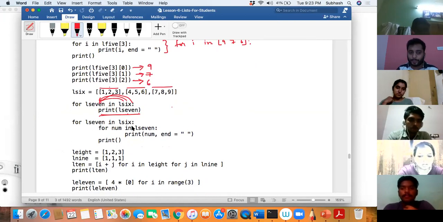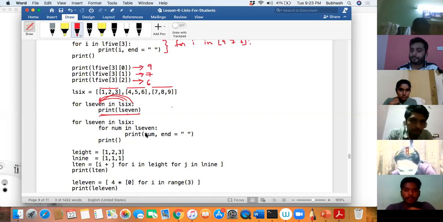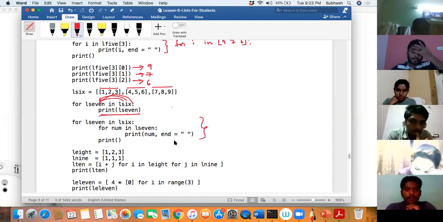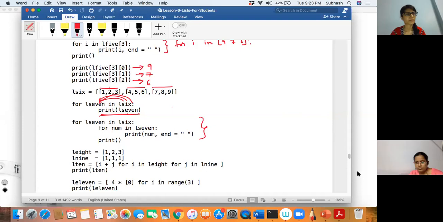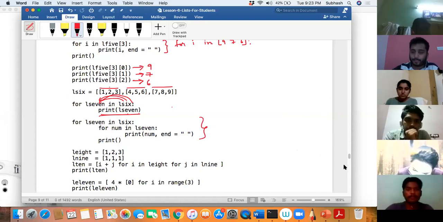Okay, so fine, let us do this now. You tell me what will happen in this one. These two are nested fors. What will happen in this? Okay, Akshata, you're there?